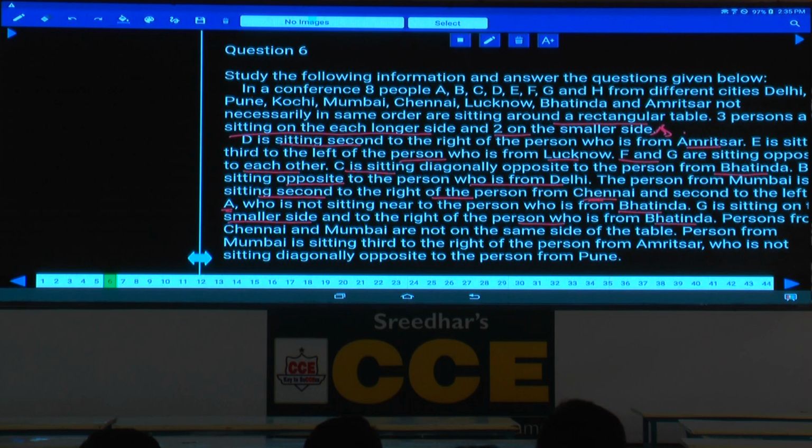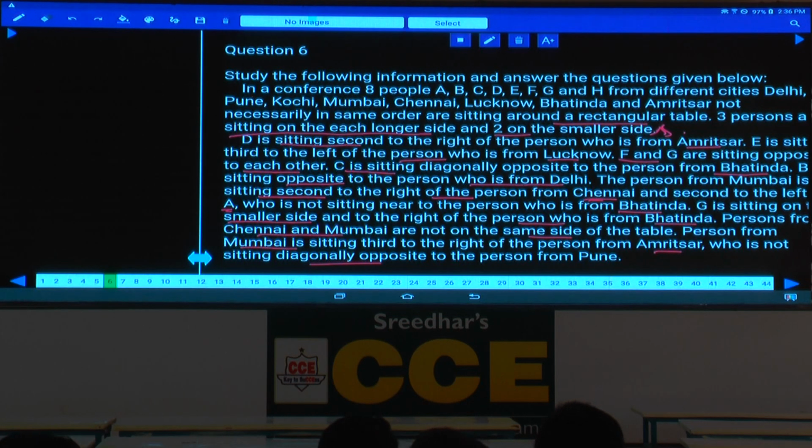Then, persons from Chennai and Mumbai are not on the same side of the table, and the person from Mumbai is seated second to the right of the person from Amritsar. Amritsar is not seated diagonally opposite to the person from Pune, and this is the information given. Why have I read the information? In order to give a clear idea regarding where we should start the puzzle, I have read the entire information. Clear? Yes, tell me from where we should start now.